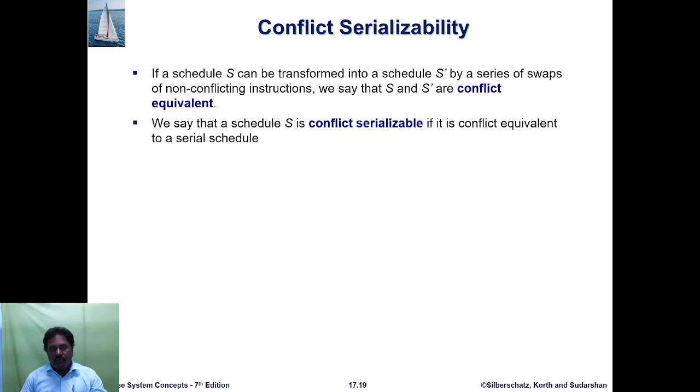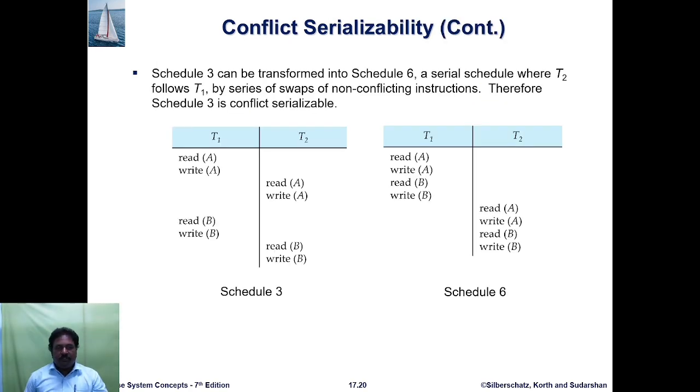We say that a schedule S is conflict serializable if it is conflict equivalent to a serial schedule. So now the conflict serializable schedule 3 can be transformed into schedule 6, the serial schedule where T2 follows T1, by a series of swaps of non-conflicting instructions. Therefore, schedule 3 is conflict serializable.